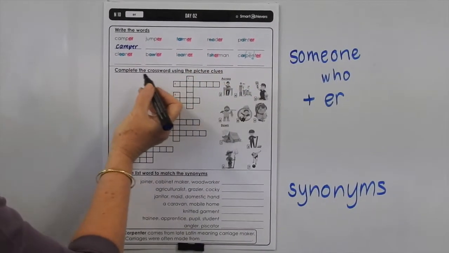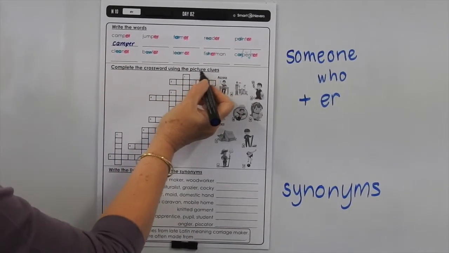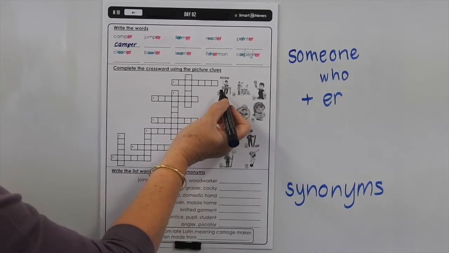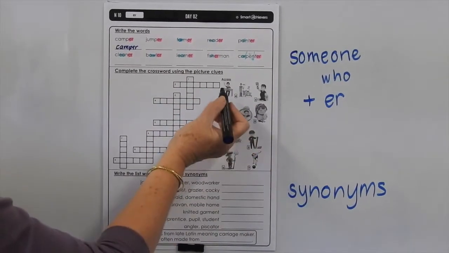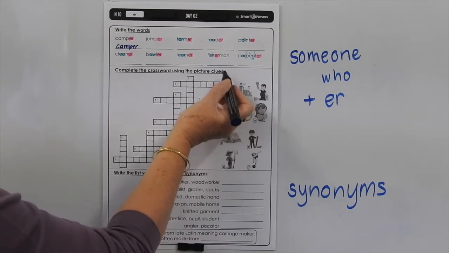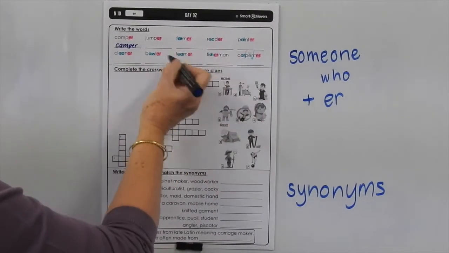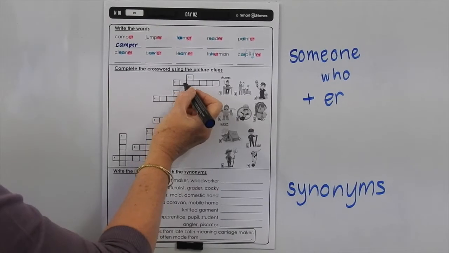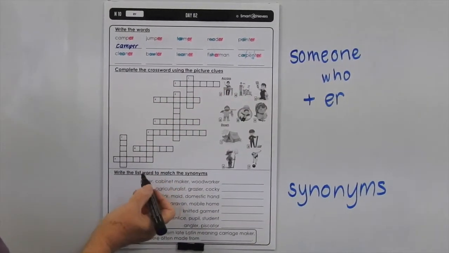Once you've finished those off, you can complete the crossword using the picture clues. So this is, rather than having words, we've used pictures. So you can see this boy, number 2, sitting at his desk, doing some schoolwork. He's probably a learner. So you know to put one letter per box there.